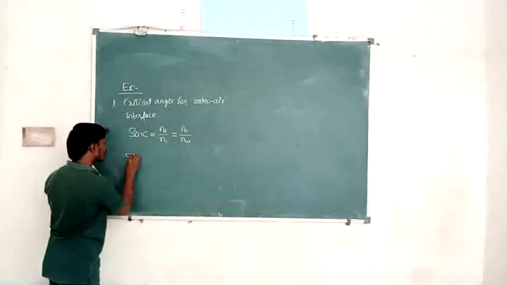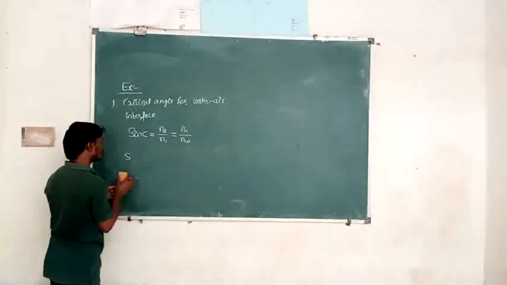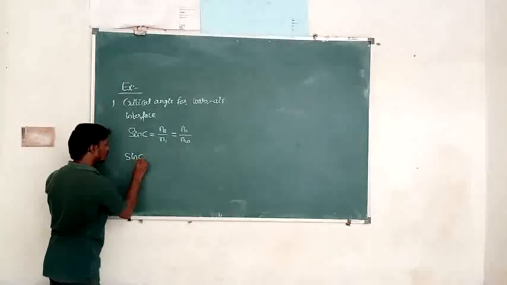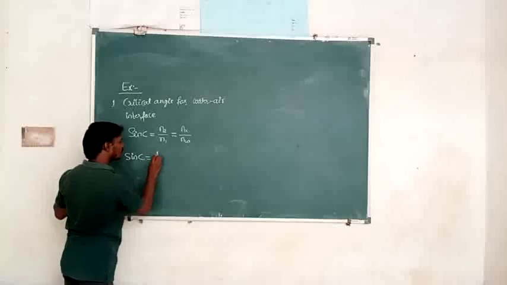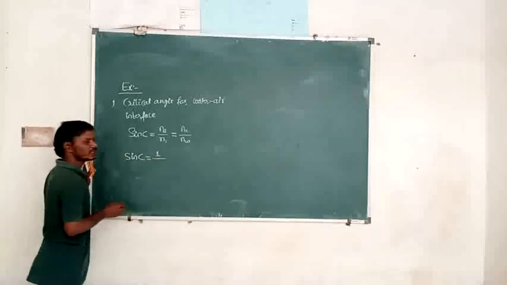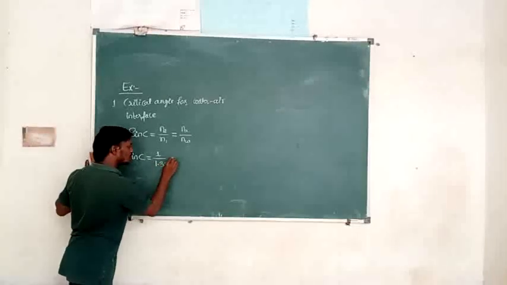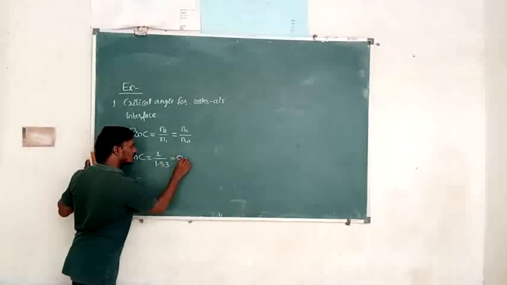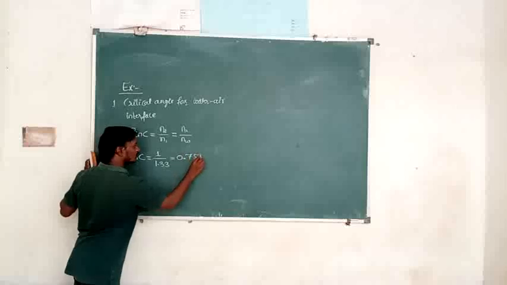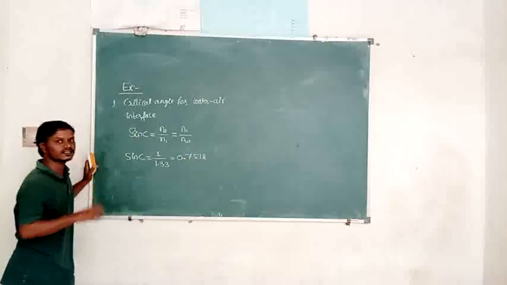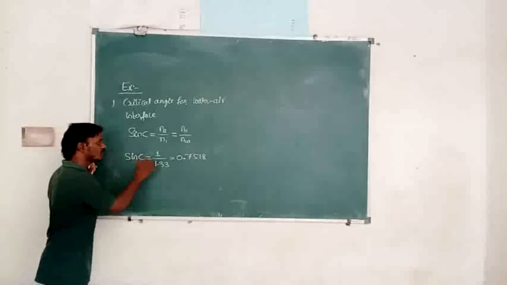Then sin C is equal to the refractive index of air, which is 1, divided by the refractive index of water, which is 1.33. Do the calculation and you will get 0.751. This is not the critical angle, it is the sin C value.